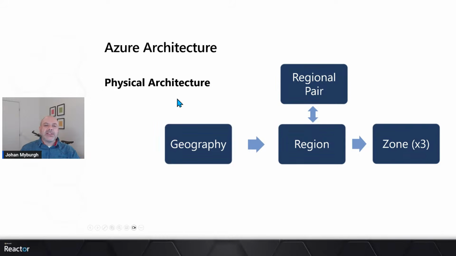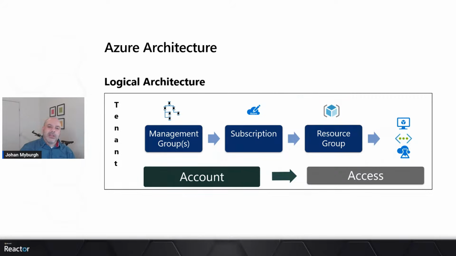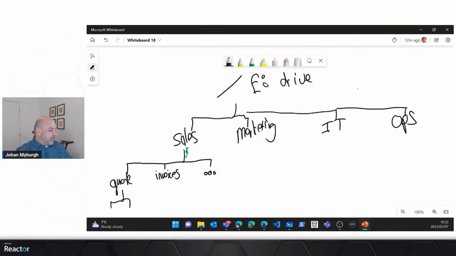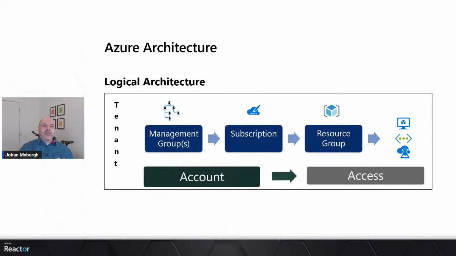Let's take a step back from the physical architecture for a minute, and let's talk about the logical architecture. Now the logical architecture is something slightly different. And once again, when you provision a resource, we might ask you for some of these things. This really comes down to the structure that I spoke about, and this is the reason why I drew this file share here, so that you can see there's a hierarchical structure. We've got something very, very similar in Azure.